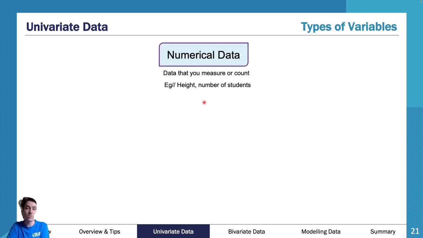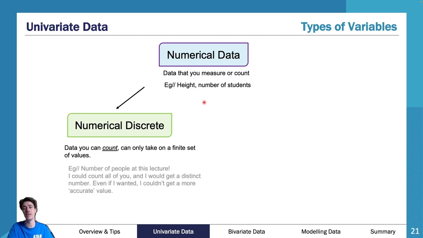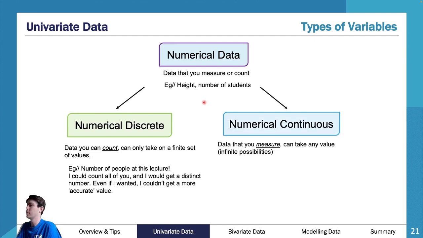Now, numerical data, on the other hand, can be measured. So categorical data cannot be measured. It needs to be sort of counted. It doesn't even need to be counted, it just needs to be obtained. Numerical data, in a sense, is measured or counted. And we think of it in two distinct ways. There is discrete, and then there is continuous. Now, what is the difference between the two?